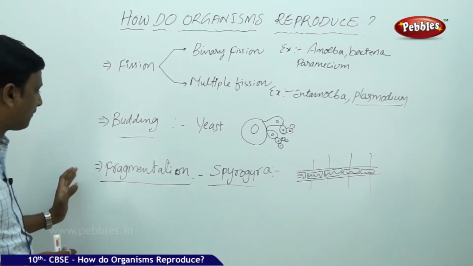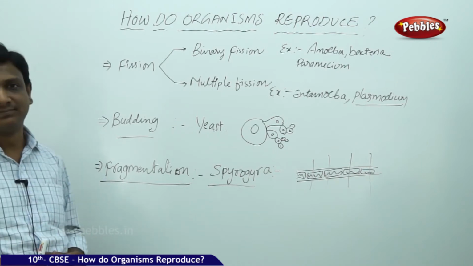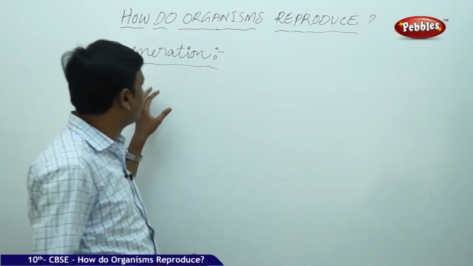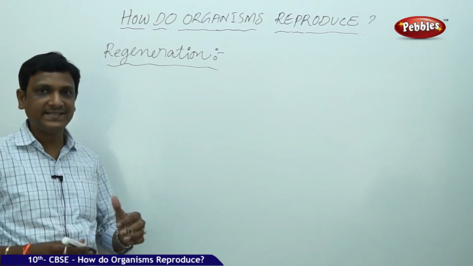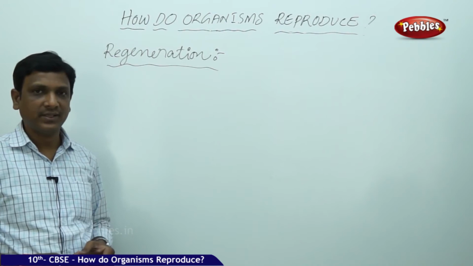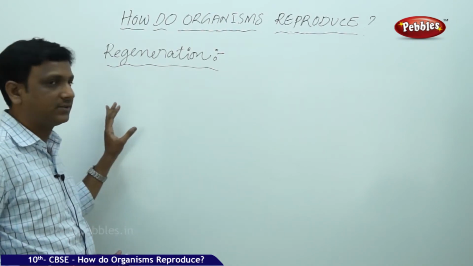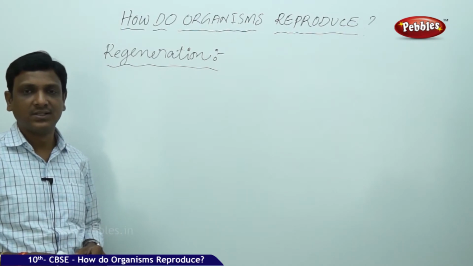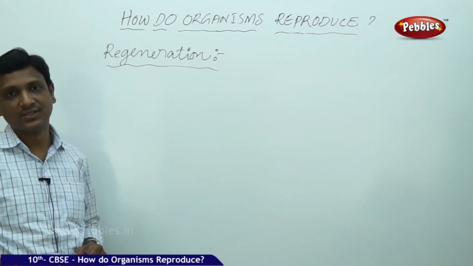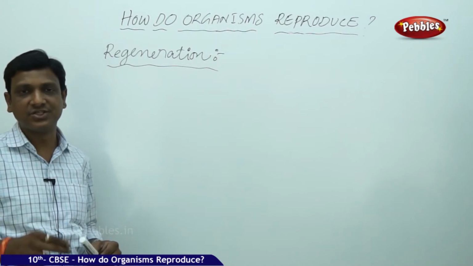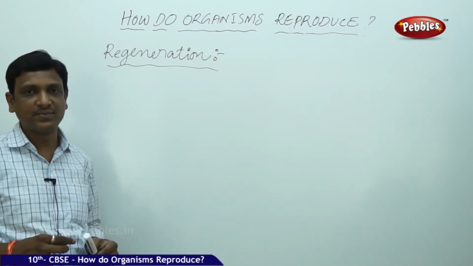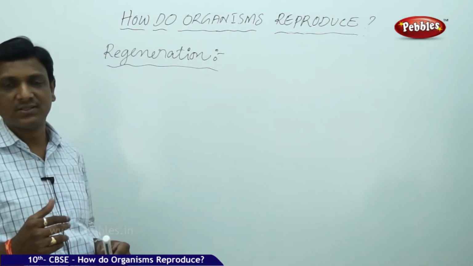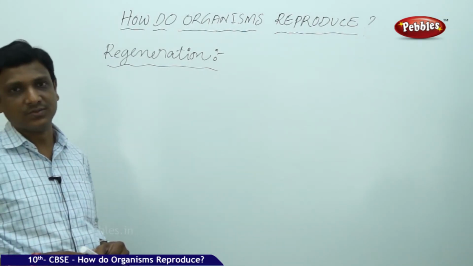So now, after fragmentation, we can see one more method, that is regeneration. So the next one is regeneration. What is this regeneration? This is a method which is observed in many multicellular organisms which have specialized tissues. In the earlier case, Spirogyra fragmentation, it is not having any specialized tissue, same kind of cells throughout its body. If it is cut into many parts, then each part can grow into an individual organism.